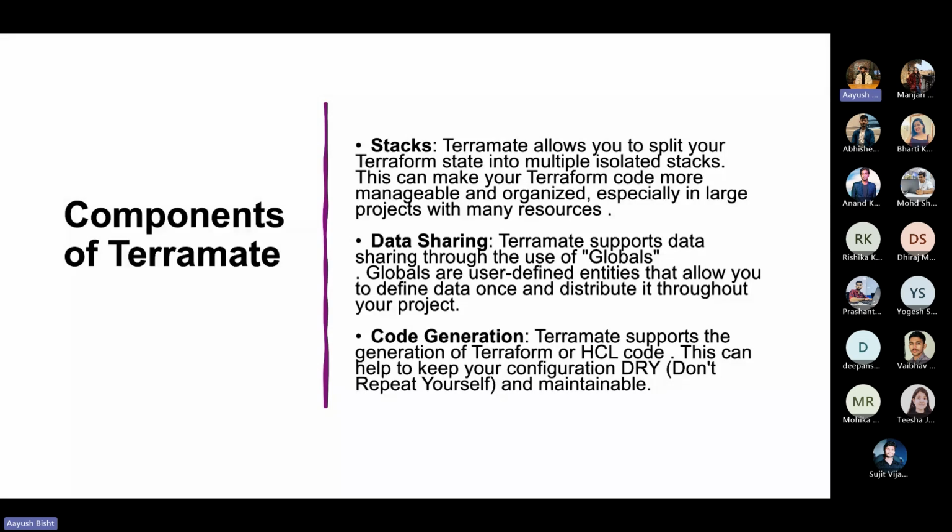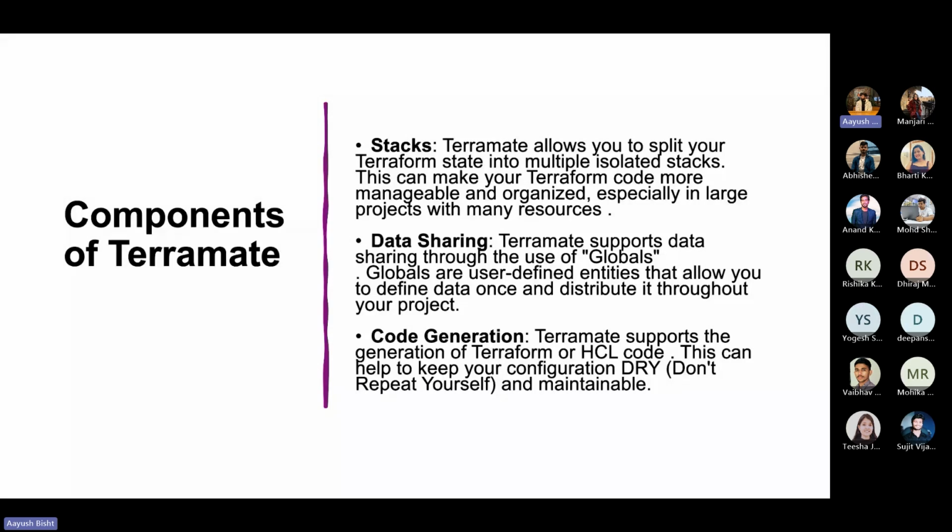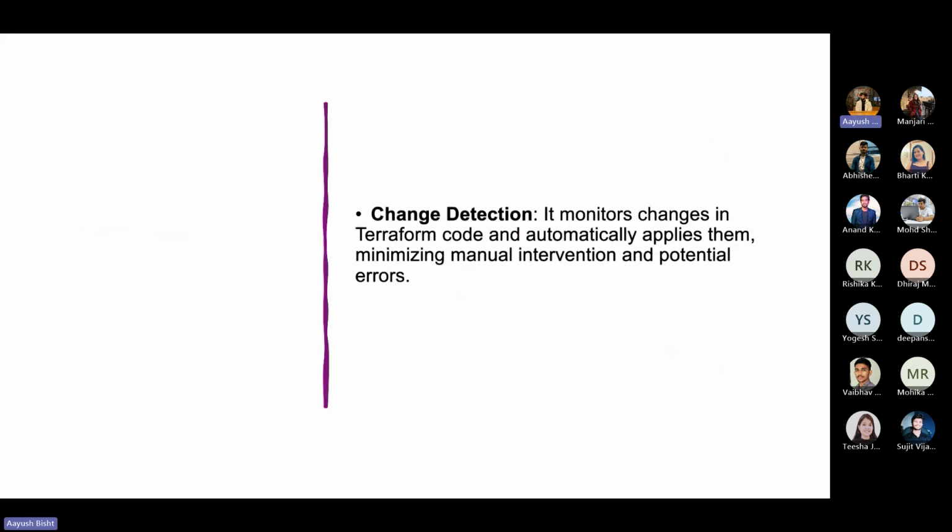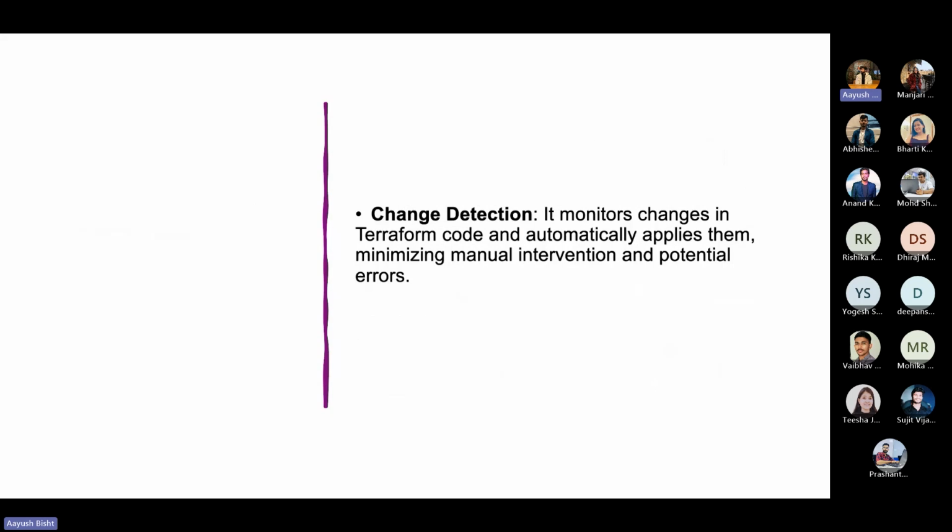The next one is code generation. Terramate supports code generation of Terraform or HCL code. This can help you keep your configuration DRY and maintainable. And the next one is change detection. It monitors changes in Terraform code and automatically applies them, minimizing manual intervention and potential errors. We will be covering all these components in the demo, so please wait till then.